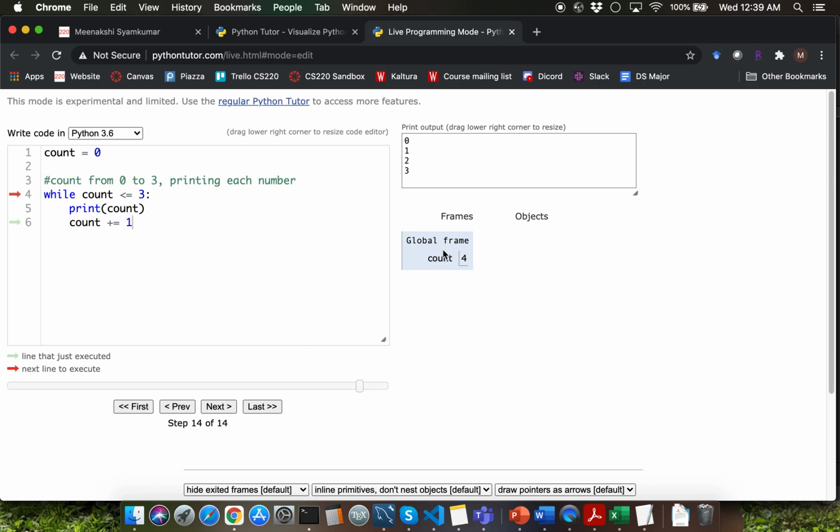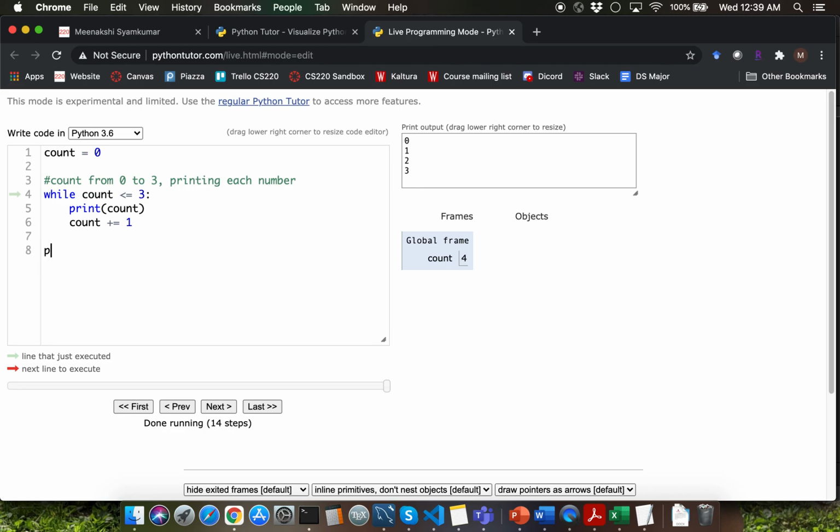What happens now is that 4 is not less than or equal to 3. Observe that the execution still went back to line 4 because you get one more evaluation of your condition than the number of iterations. So that's why the red arrow went back to line 4 here, and you're going to evaluate the loop condition one final time. 4 is not less than or equal to 3. So the loop condition will evaluate to false and you'll be done with the program execution.